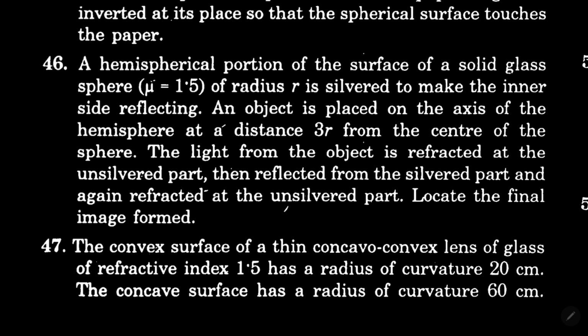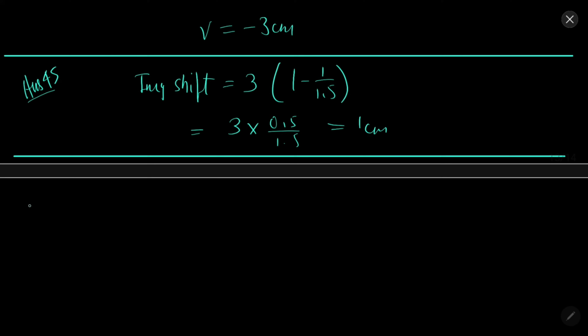In question 46, a hemispherical portion is given. Locate the final image formed. Solution 46. So now mu2 by v minus mu1 by u equal to mu2 minus mu1 by r.